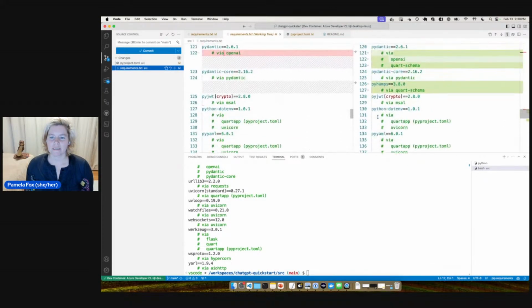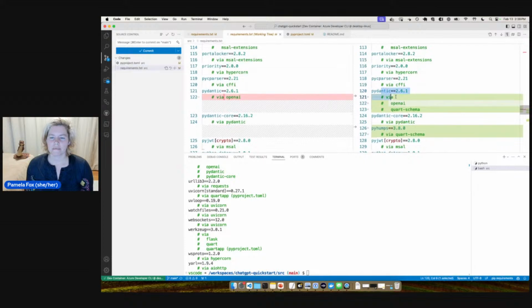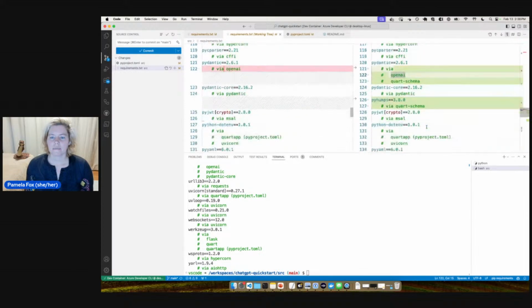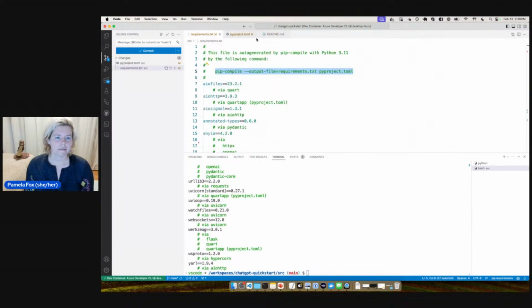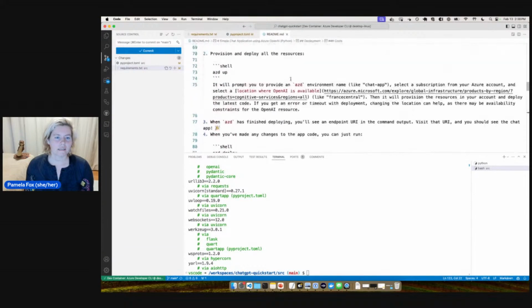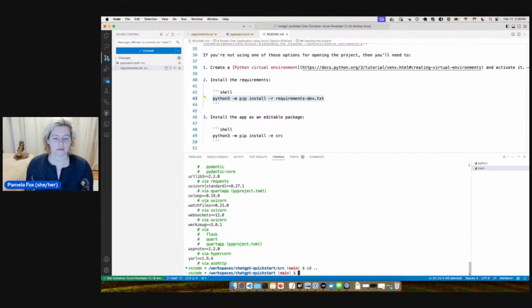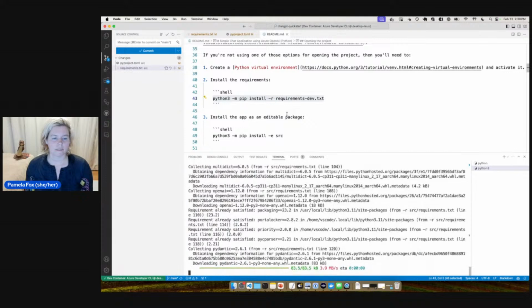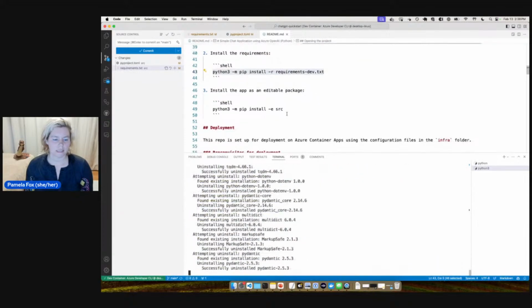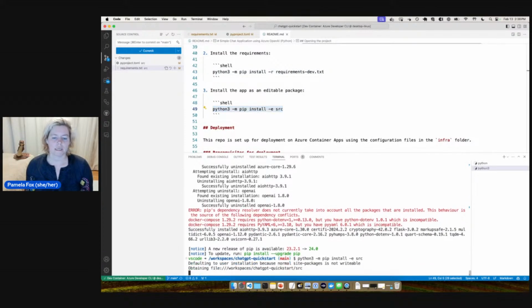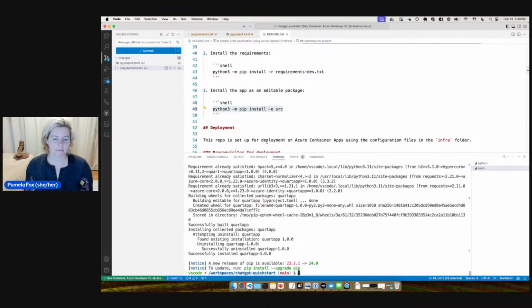It looks like Quart-Schema doesn't have a lot of extra dependencies. We already were bringing in Pydantic because of the OpenAI SDK, so I think it's good that we picked that. And we got PyHumps, and we got Quart-Schema itself. All right, now I'm going to reinstall. I'll just install all the requirements for this container. It's updating a few things, that's from a different issue. And then we're going to install this app as an editable app.